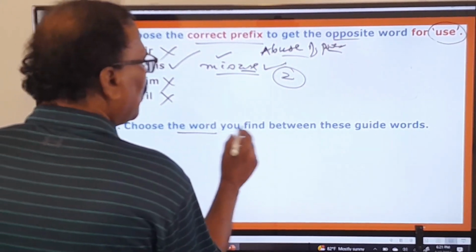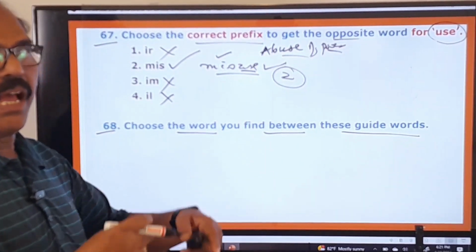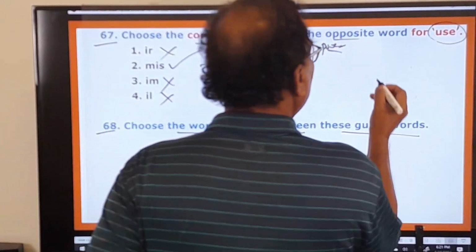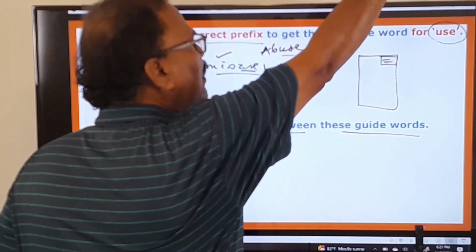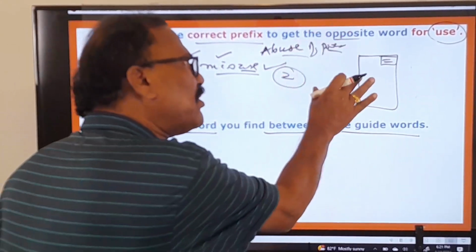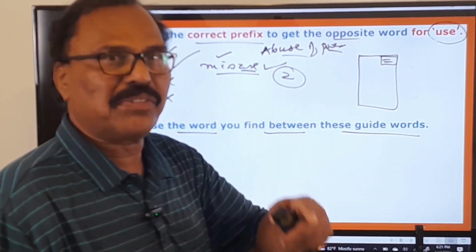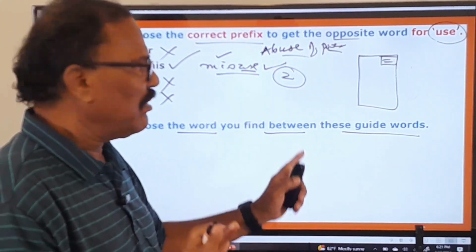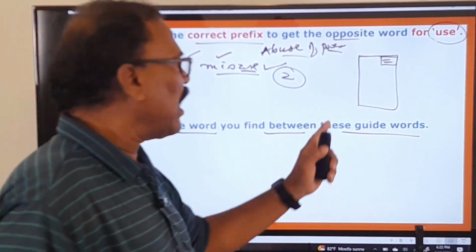What is that? Choose the word you find between these guide words. So, about these guide words, I have just given some idea in my previous video. Okay. What are the guide words? A guide word is nothing but a word that is printed at the top right corner of the page. And this will guide the person who is referring to that dictionary. This guide word will tell the person referring to the dictionary that so and so words are there on this page. That is the help these guide words do to the person referring to the dictionary, and therefore they are called guide words.